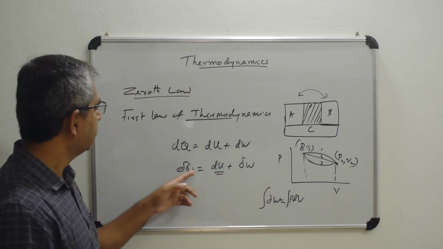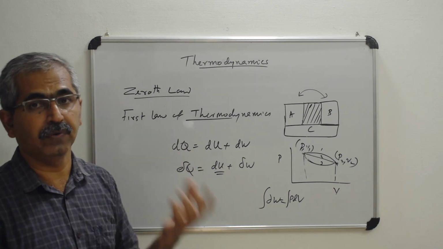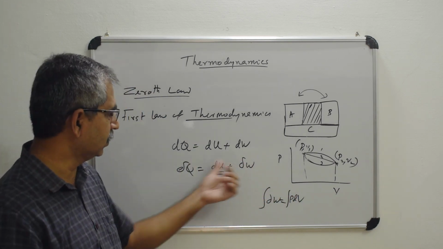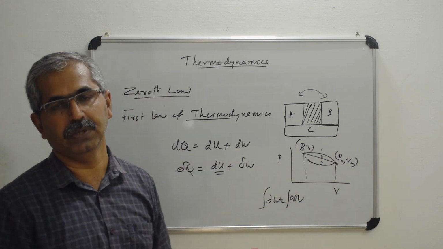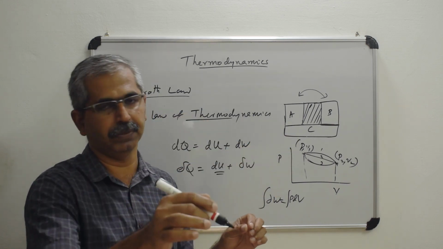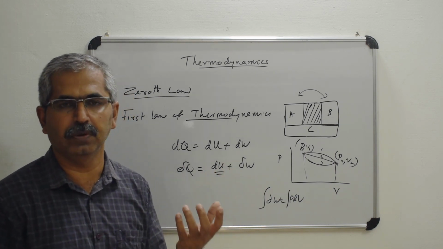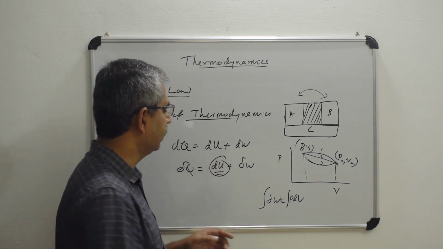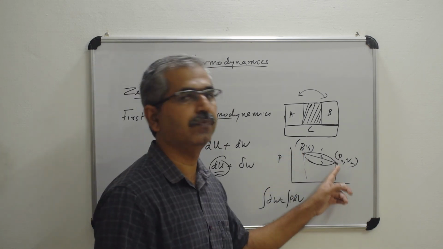And delta Q, the amount of heat that is required for this particular process, also depends upon the path, because if the path is different, the energy requirement will also be different. You can move from one point to another through different ways, different paths, so the energy consumed will be different. But for dU, the change in internal energy, that depends only upon the initial and the final points.